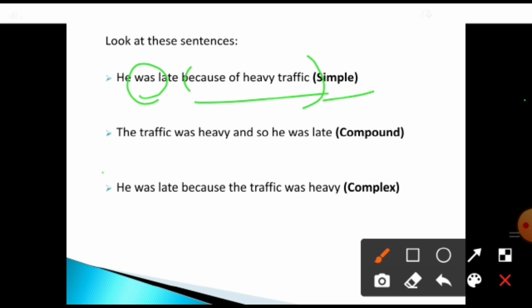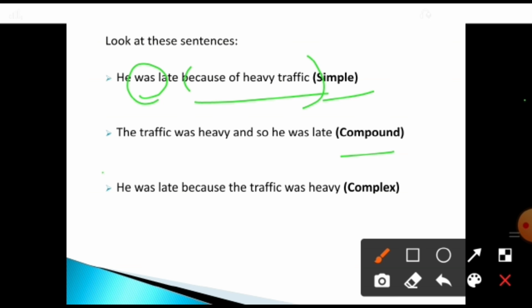Okay, then coming to the next sentence: the traffic was heavy and so he was late. See, look at this. What type of sentence is it? I have given compound here. Find out whether it is compound or complex. See, how do we find out that it is not simple?